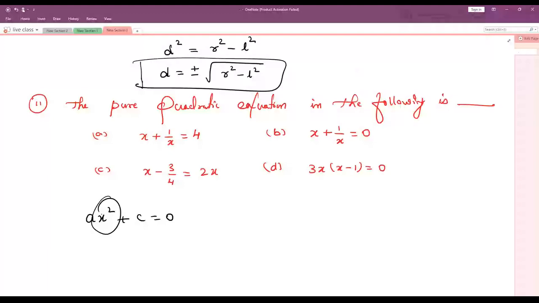Yeah, tell me. Here x power 2 should be there, no? X square should be there, right? But here where is x square? You understood my point, what I am saying?